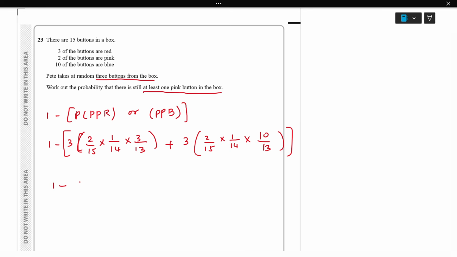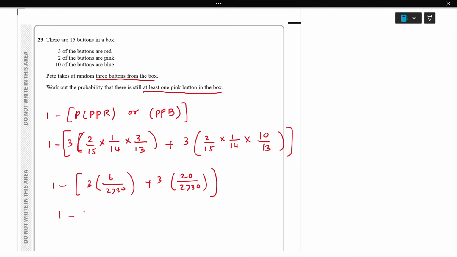So 1 minus 3 times, so multiplying, we get 6 over 2730. Same thing, plus 3 into 20 over 2730.